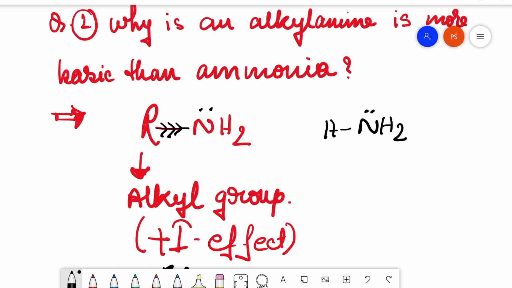In both ammonia and alkyl amine, the nitrogen has a tendency to donate its lone pair, and that's why both of them act as Lewis bases. But in alkyl amine, due to the electron donating alkyl group, the probability of electron donation by the nitrogen enhances, resulting in higher Lewis basicity.